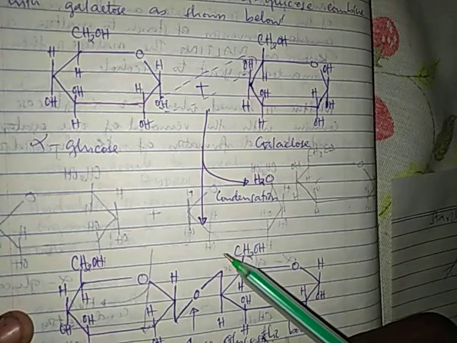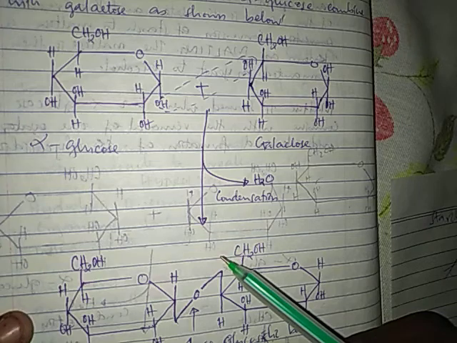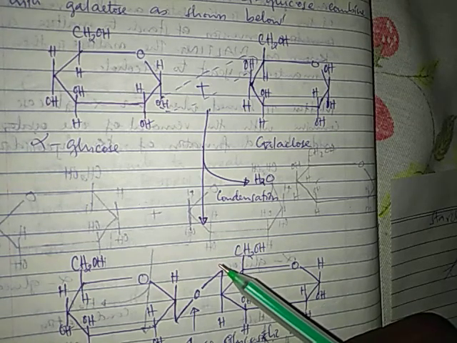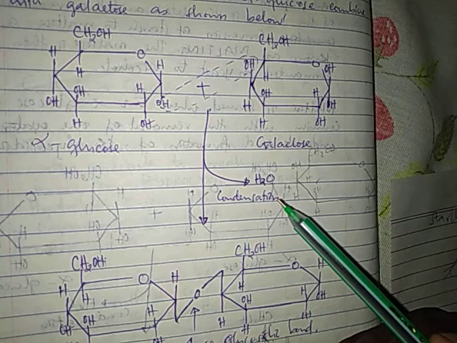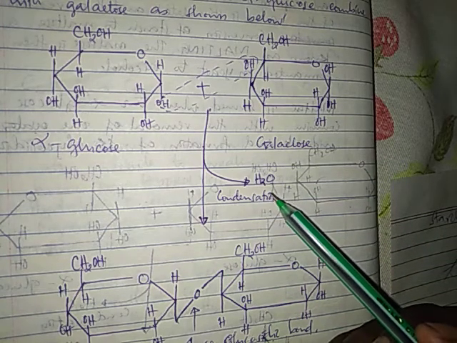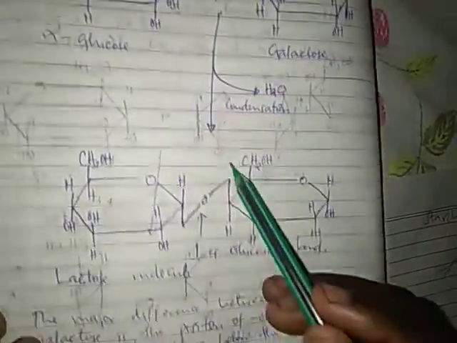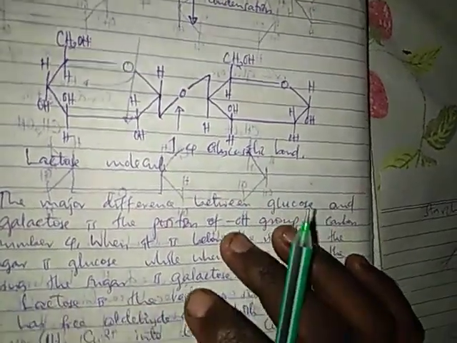So the difference between alpha glucose and galactose is the position of the hydroxyl group in carbon atom 4. And as you can see here, this hydroxyl combines with hydrogen, and in the condensation reaction the bond formed is like this one, and this is called the 1,4 glycosidic bond.